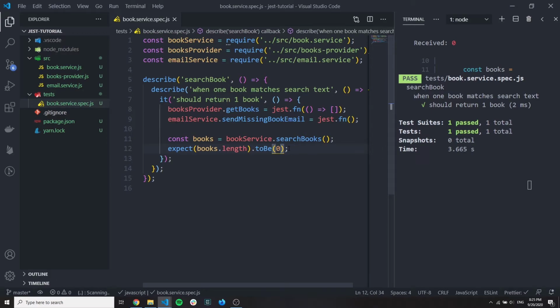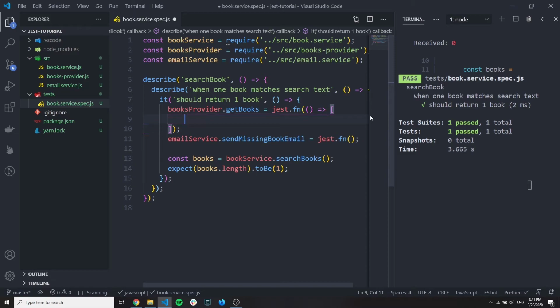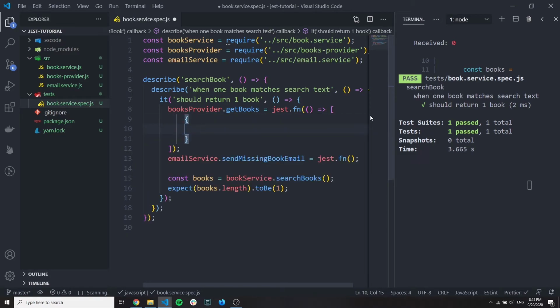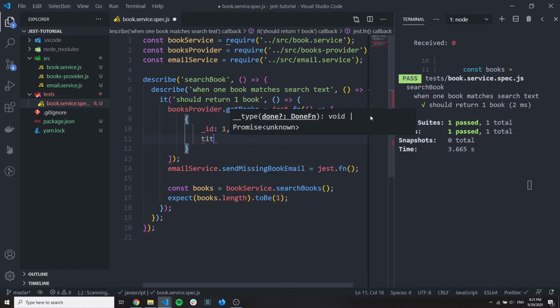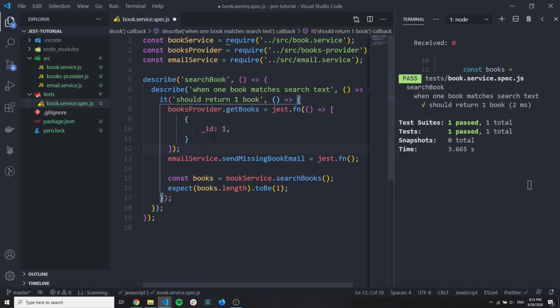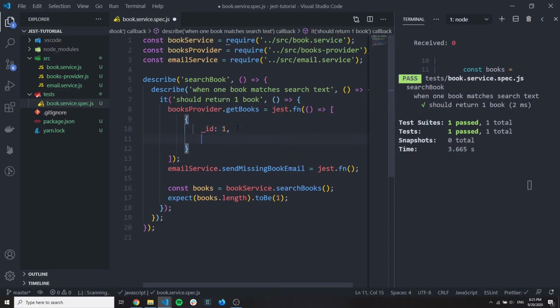How to return this 1 book? If you mock the database, how to do this? What we can do is return here a test object, which has the ID, for example, and the title. Oops, this is wrong. Title: test book.